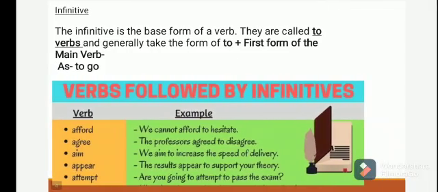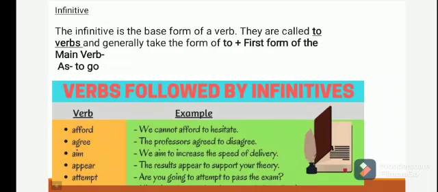Infinitive. Infinitive is the base form of a verb. They are called to verbs and generally take the form of to plus the first form of the main verb, as to go, to come. Here I have given a few verbs that are followed by infinitives.